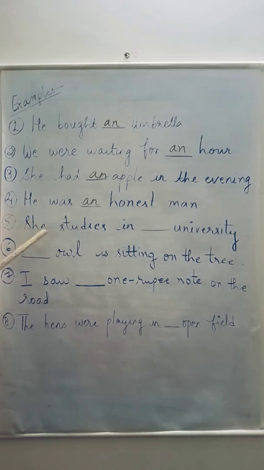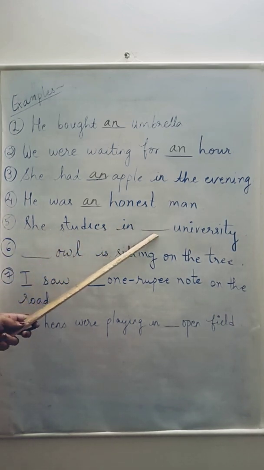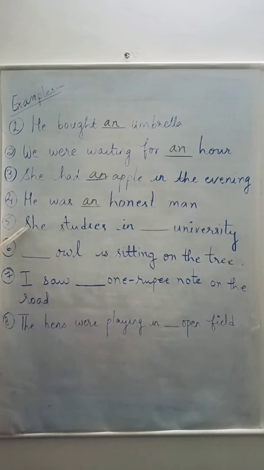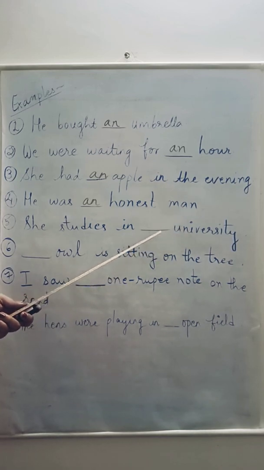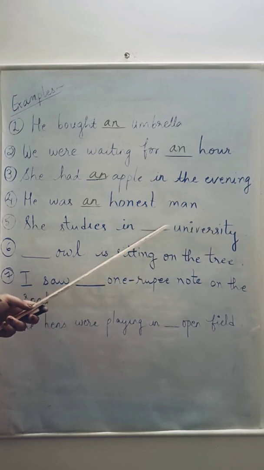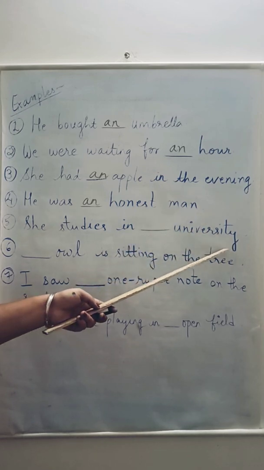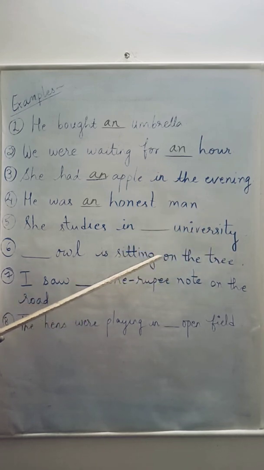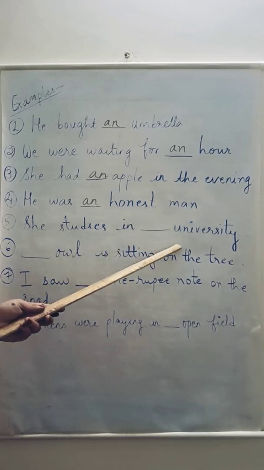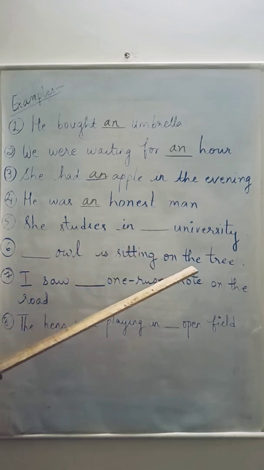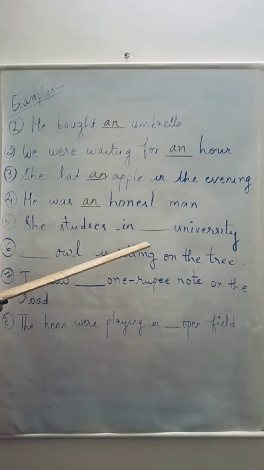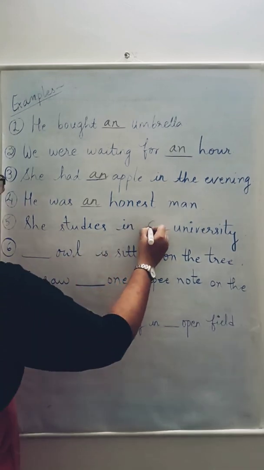Now fifth, she studies in dash university. Now here you can see that this university begins with a vowel. But when we pronounce this word, when we say university, then which sound is produced? U sound is produced, and U, Y-O-U sound is produced, and it is not a vowel sound. So here we will insert the article A.